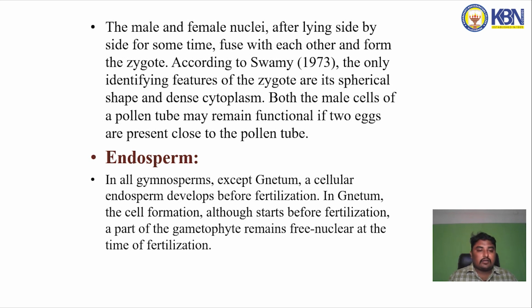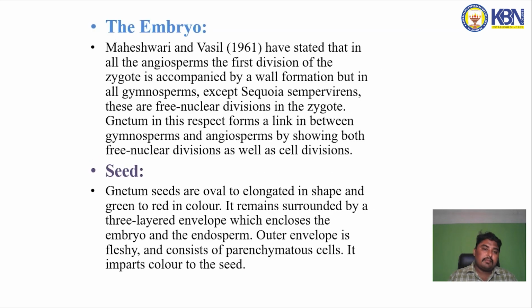And next one is the endosperm. In all gymnosperms except Gnetum, a cellular endosperm develops before fertilization. In Gnetum, the cell formation, although it starts before the fertilization, a part of the gametophyte remains free nuclear at the time of the fertilization.